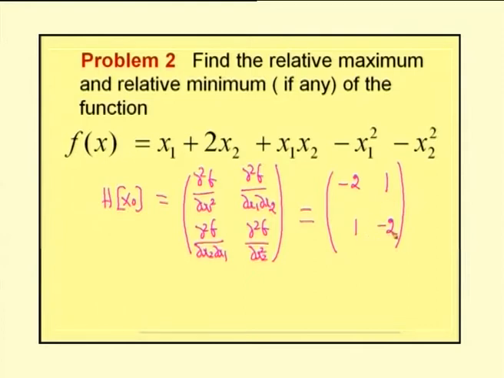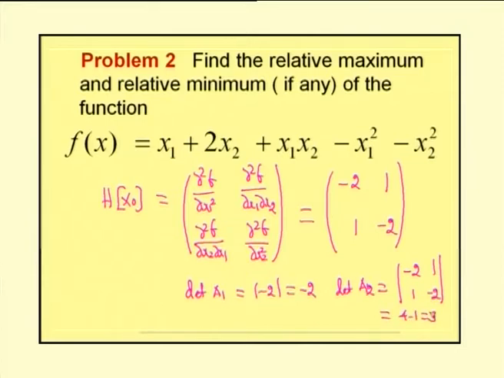Now, to estimate the maximum or minimum for this function, we will find the determinant value of the principal minors. The first principal minor, determinant of a1, is the determinant of minus 2, which is minus 2. The next minor we call a2. The determinant of a2 is the determinant of minus 2, 1, 1, minus 2, which gives 4 minus 1, that is 3.